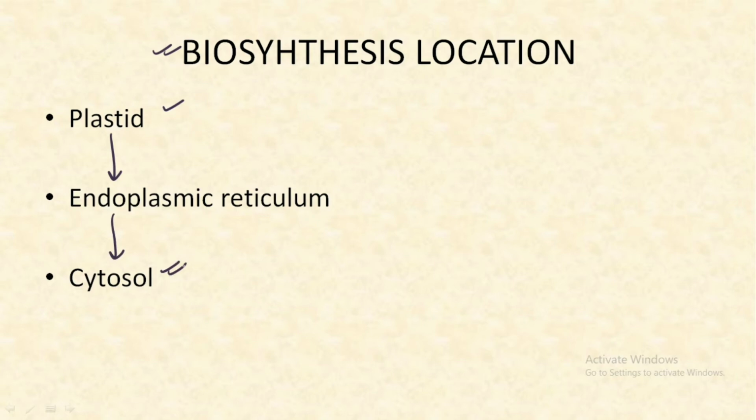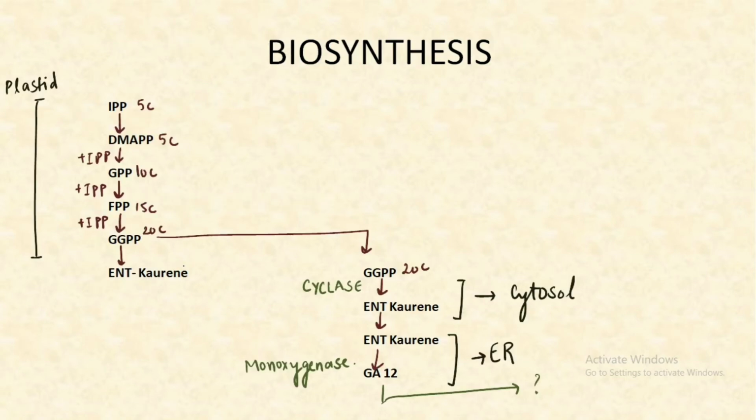Let us understand this complete biosynthesis pathway in detail. So this is the complete pathway. The precursor molecule for the biosynthesis is IPP, that is isopentyl pyrophosphate, which is a 5 carbon compound. This biosynthesis initiates in the plastid, then it goes to the cytosol, and finally the process occurs in the ER membrane.